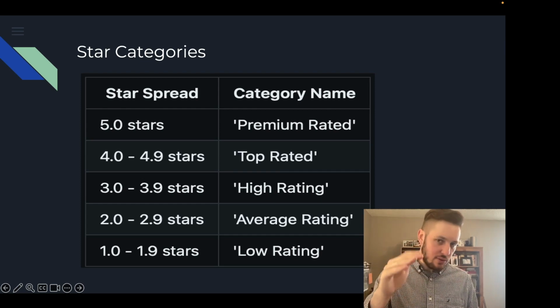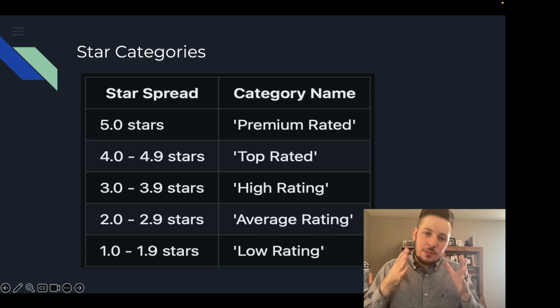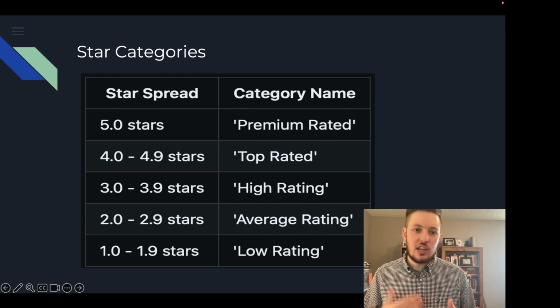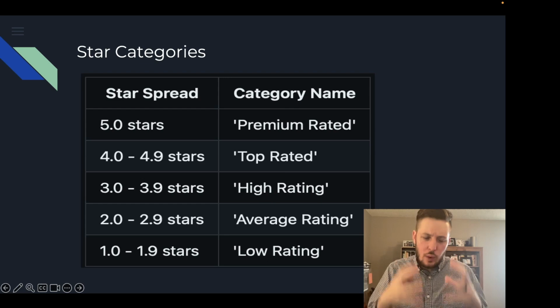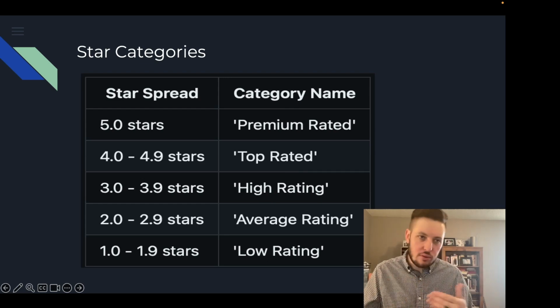But the thing that's unique about this category chart, if you'll notice, there's only one specific star rating, average star rating, if you will, that would label a business as premium, and that's only if they achieve the maximum amount of stars available on the Yelp website. So that's good. That's going to be a huge way of us trying to just make sense of the data as we work through some of these questions.